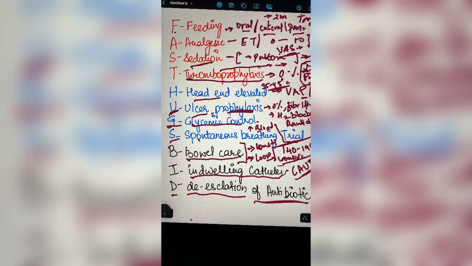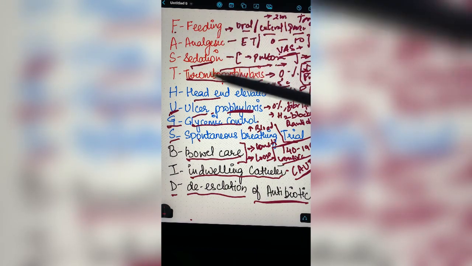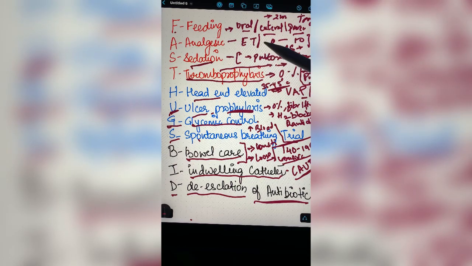Every time whenever you are taking care of a client who is in ICU, please remember these headings and always take your handover or the care under these headings only, because this is very easy to remember and you can just use it whenever you are at the patient bedside.